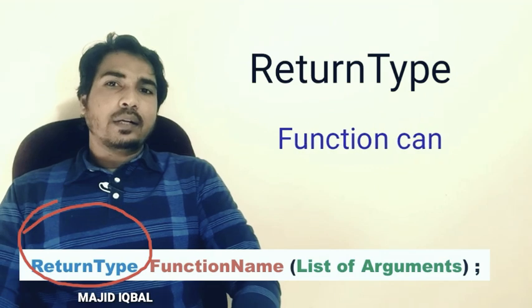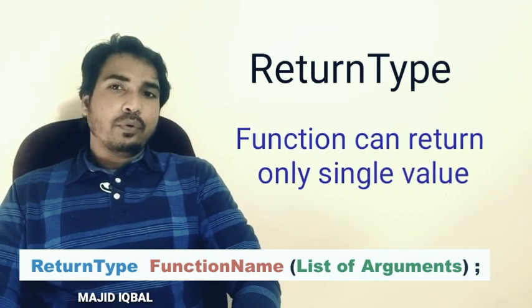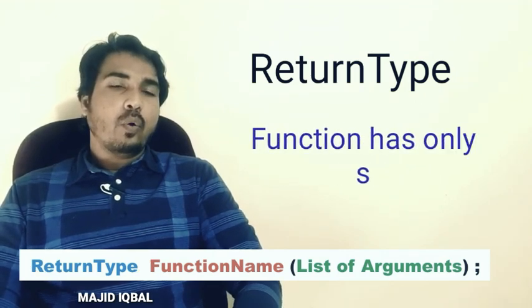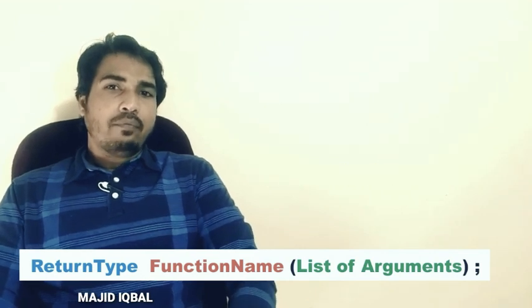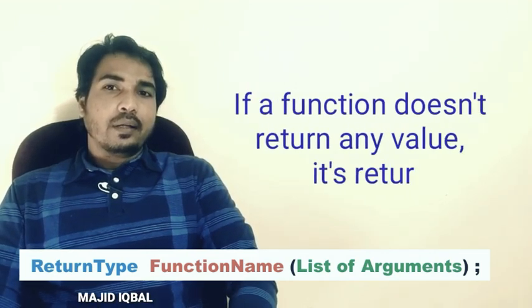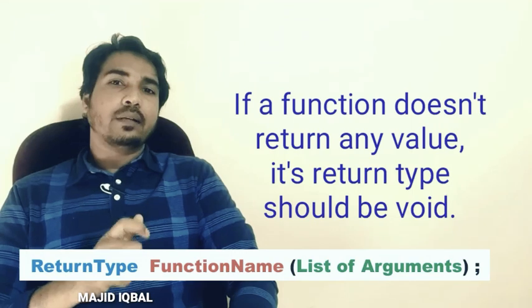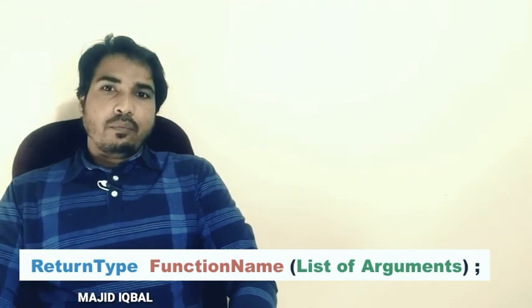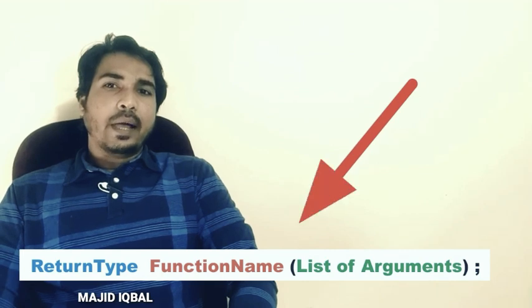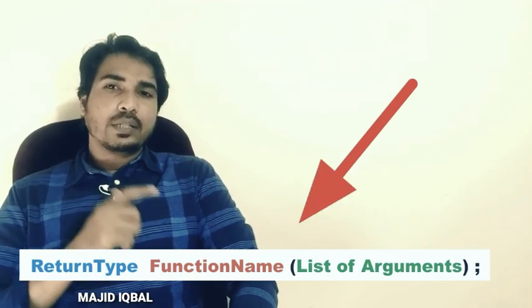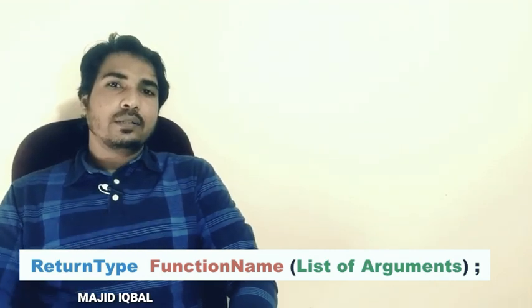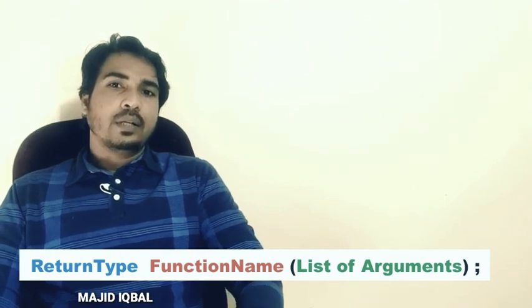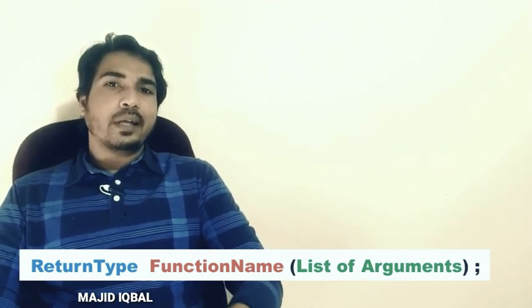The function can return only a single value. Therefore, the function will have only a single return type. If function does not return any value, the return type of function should be void. When the function is called, the compiler uses this prototype or this declaration to ensure that the proper arguments are passed and the return value treated correctly.